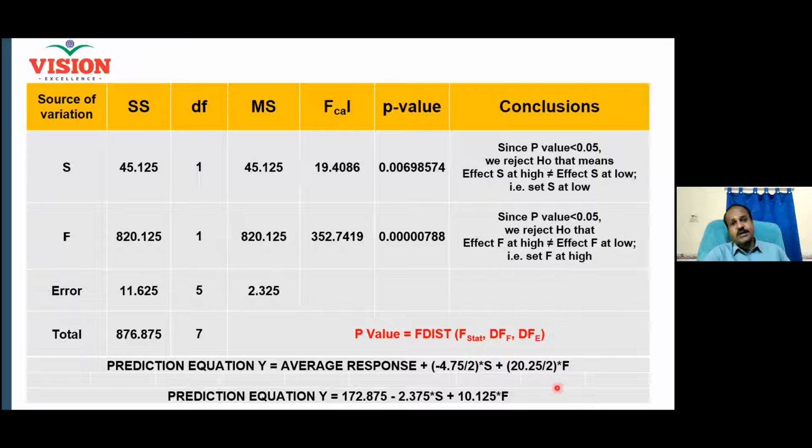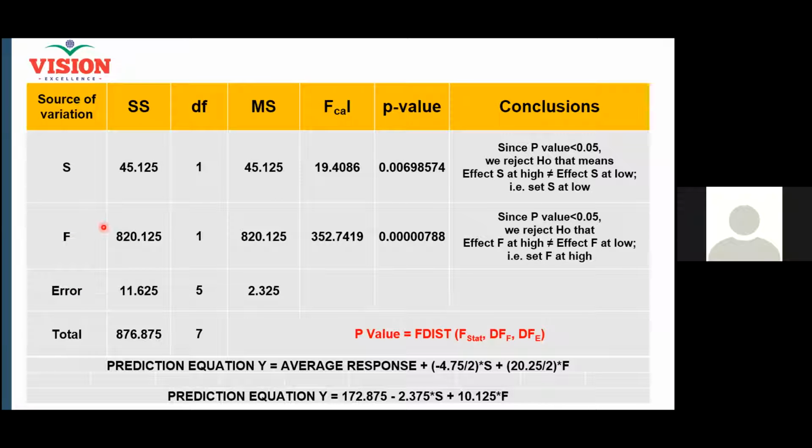This table is called ANOVA, analysis of variance. Now, how many factors are considered here? 2 factors. This is now called two-way ANOVA. This is first factor and this is second factor. And this is the total effect.